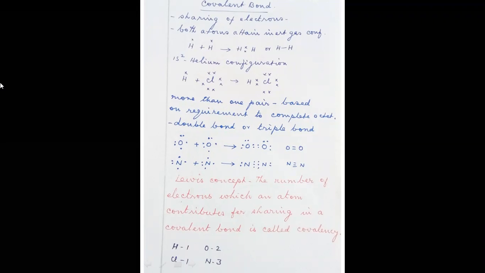So both hydrogen atoms keep the electrons in common. Now this hydrogen will count the two electrons as its own, and it will show the inert gas electronic configuration. And this hydrogen will also count these two electrons, and it will show the inert gas electronic configuration. The bond can be written like this, H, a line, H. Actually, this straight line contains two electrons. So this is covalent bond formation. The 1s2 electronic configuration is the helium configuration.